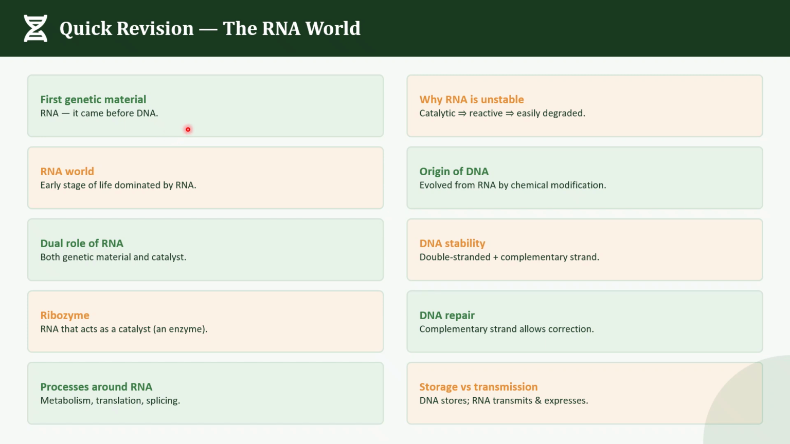Which was the first genetic material? RNA. And what is the RNA World Hypothesis? It states that early life depended on RNA before DNA evolved. And what is a ribosome? Ribosome is a catalytic RNA molecule. Name 3 essential processes that evolved around RNA: metabolism, translation, and splicing. And why is RNA unstable? Because it acts as a catalyst and it is highly reactive. Why did DNA replace RNA? Because DNA is chemically stable, double-stranded and repairable.